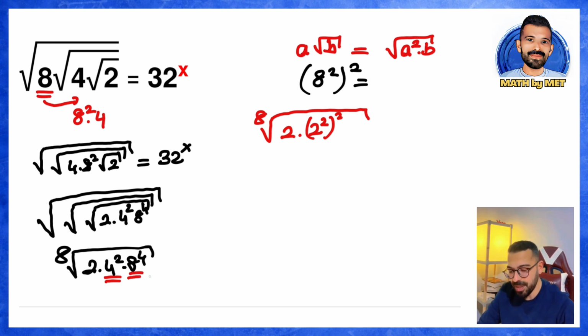Similarly, replace 8 with 2 cubed as its power with a 4 above. So 2 to the power of 3, to the power of 4. That means it will be raised to the 4th power, equals 32 to the power of x. Right away you would say this.